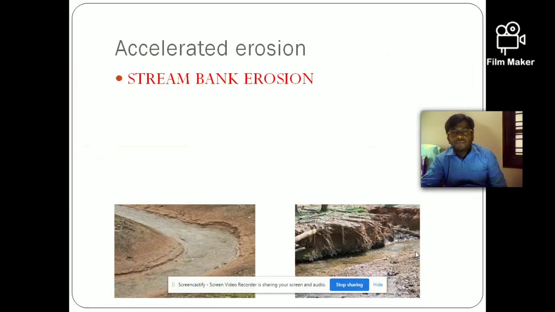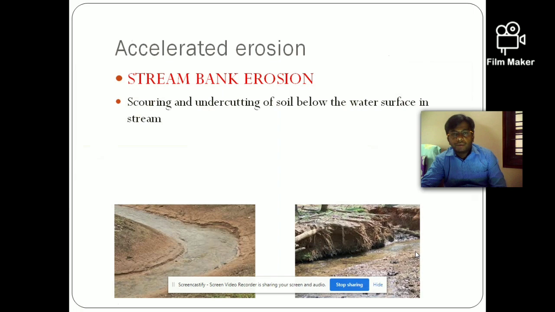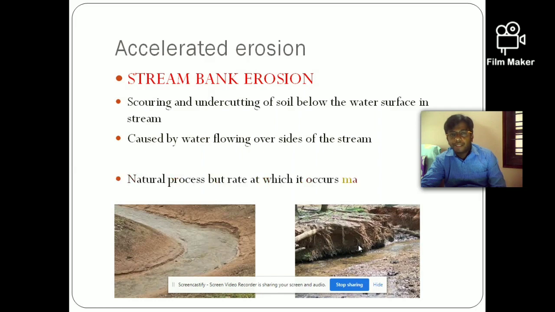Next is stream bank erosion. Stream bank erosion occurs due to the flowing water in the channels or the rivers. The scouring and undercutting of the soil below the water surface in a stream is called stream bank erosion, caused by water flowing over the sides of the stream.